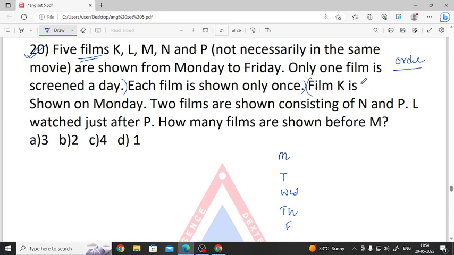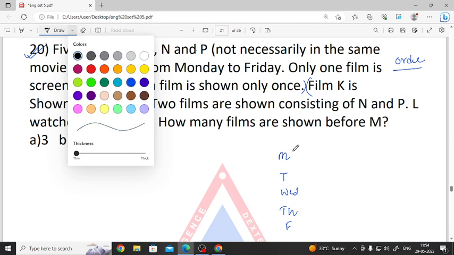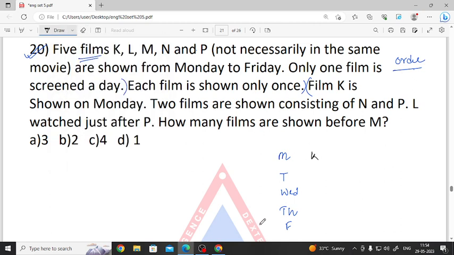Then what is given, film K is shown on Monday. That means K is shown on Monday. Okay, I'm just writing with another colored pen. Then we have 2 films shown between N and P. So either N should be here and P here, or P here and N here. So we are making 2 possibilities, possibility number 1 and possibility number 2, because we don't know the 2 gap.